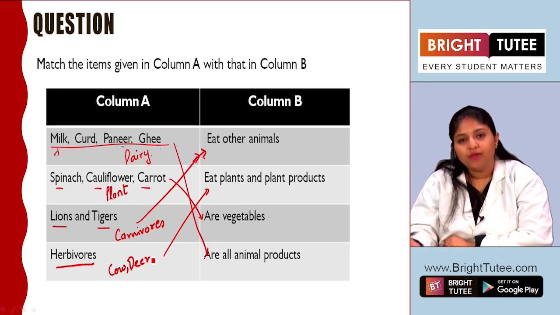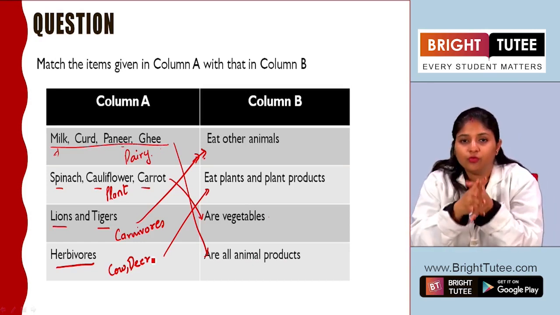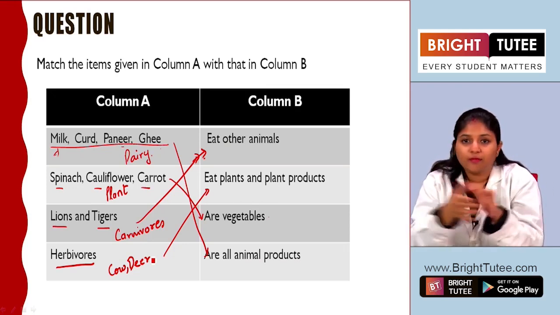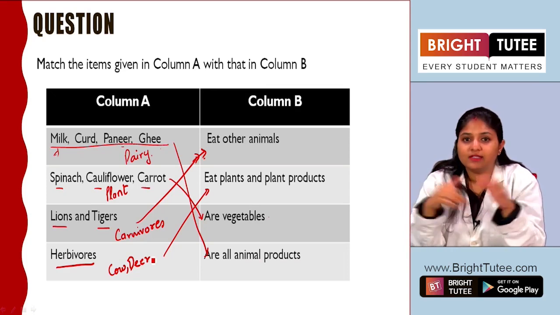So in this way we have studied the different foods and we have understood where they come from. Along with that, we have answered some of the questions so that we can clarify the chapter completely.